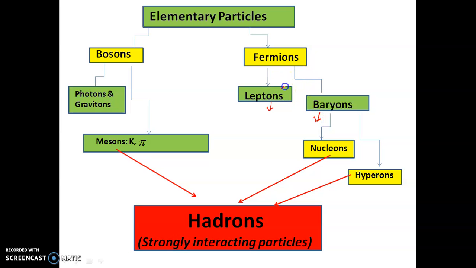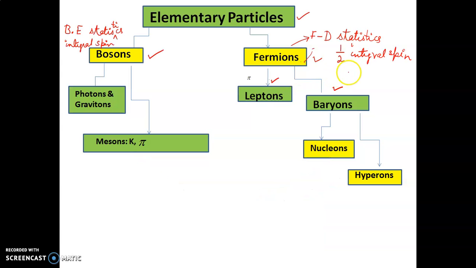And leptons, as the name suggests, are light particles, and baryons are heavy particles. And nucleons are very well known to us, and hyperons are some particles that are not known to us.